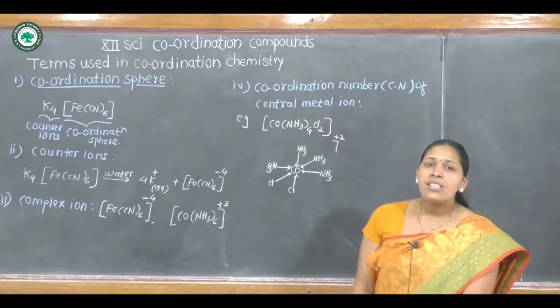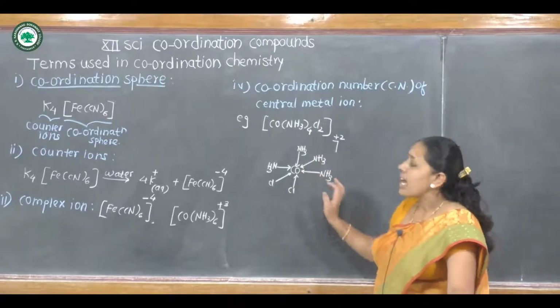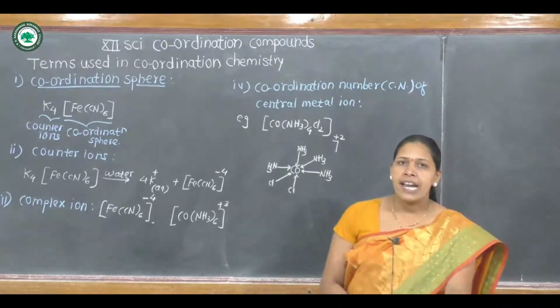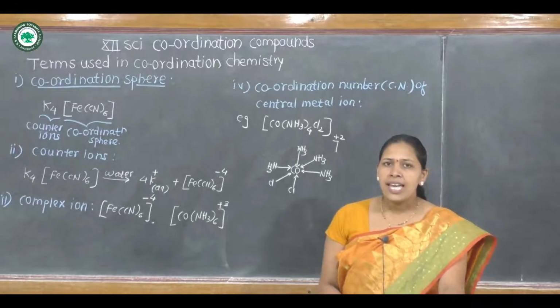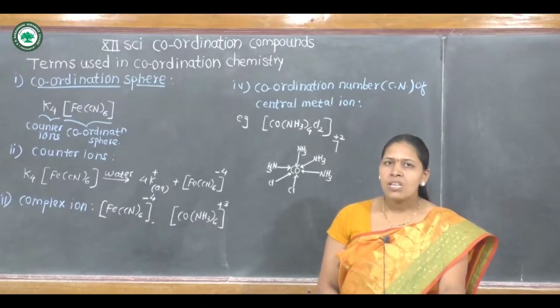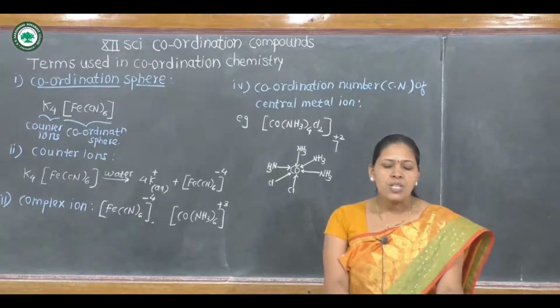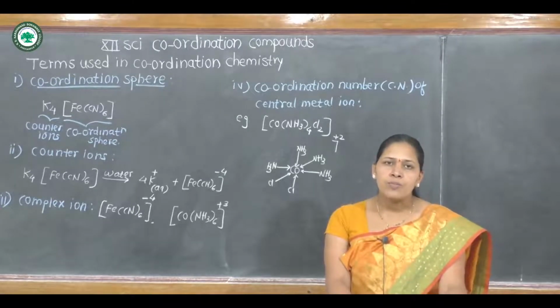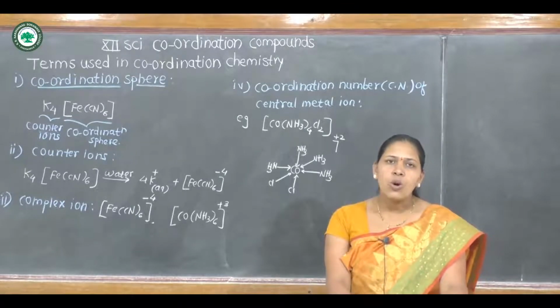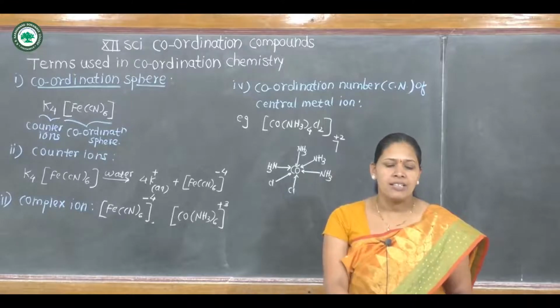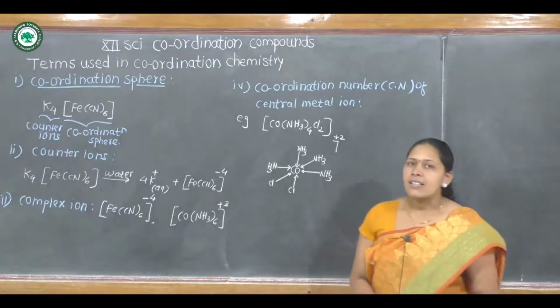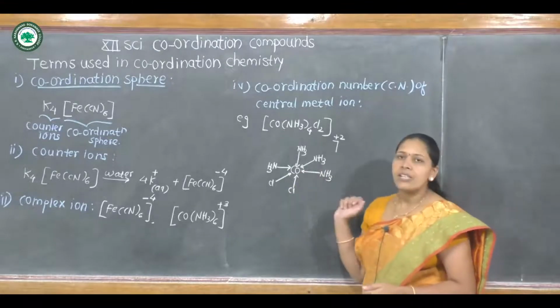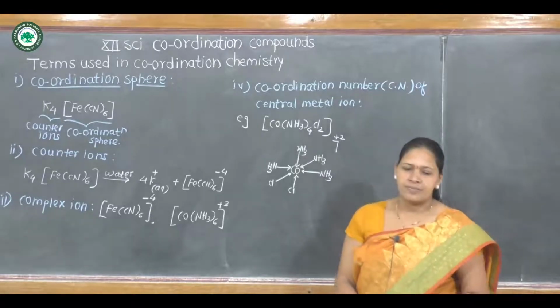Therefore, all these ligands are monodentate ligands. That means each can donate only 1 electron pair to the central metal ion to form 1 coordinate bond. Therefore, there are 6 donor atoms surrounding the cobalt ion.